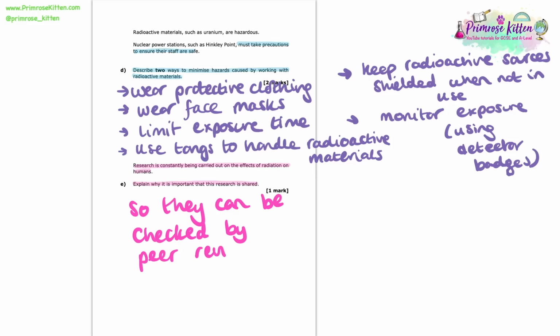So that's what I'm writing here, so that they can be checked by peer review. And what that means is that other scientists can look at it and evaluate it and decide what's valuable about it, if there's any mistakes, and ultimately they can build up the research and improve upon it. So that's why we always share our research in science, so that we can check our research by peer review.